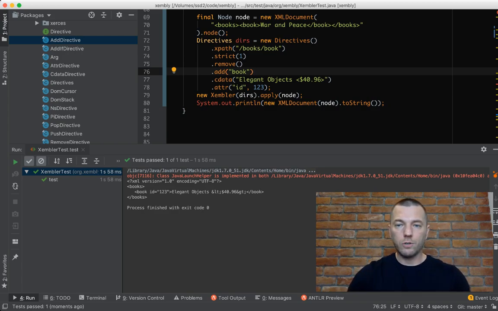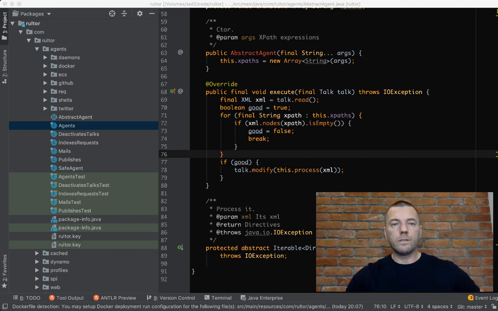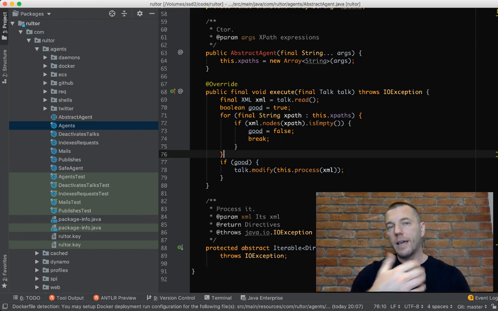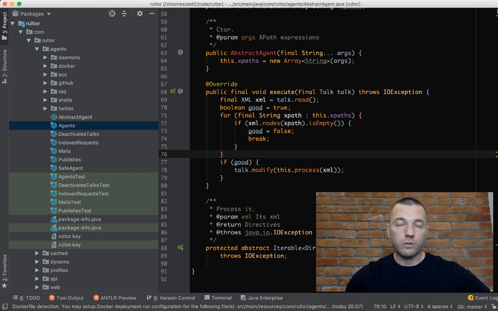Let me show you the code from another library, from another product, which is called Rultor. Let me switch the window now. Here it comes. So I have a project called Rultor.com. It's a DevOps assistant, which we use in so many projects of ours, which helps us deploy stuff and merge stuff. It's a chatbot for GitHub. It listens to your commands in the chat and then reacts to the commands and does something for you, like starts a Docker container, builds your stuff, deploys it, releases it, and so on. You can read about it.